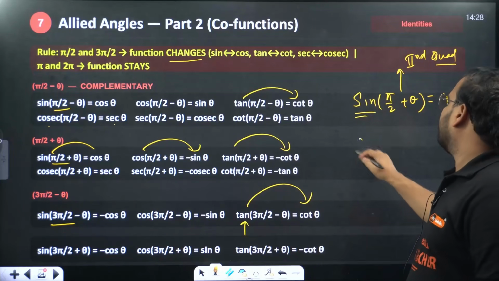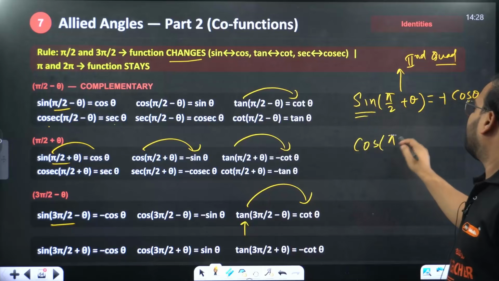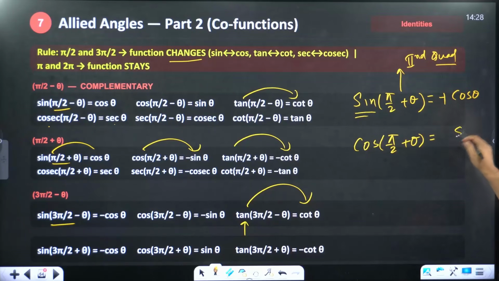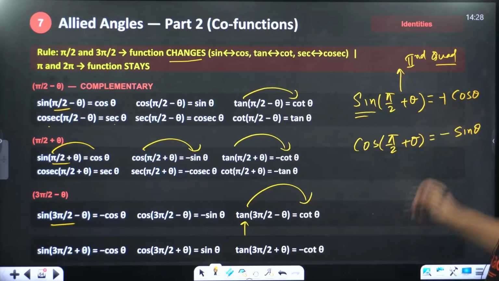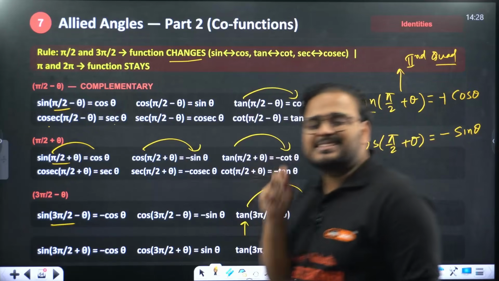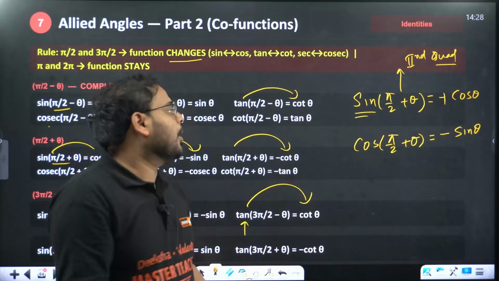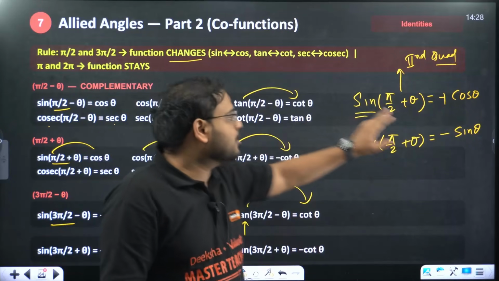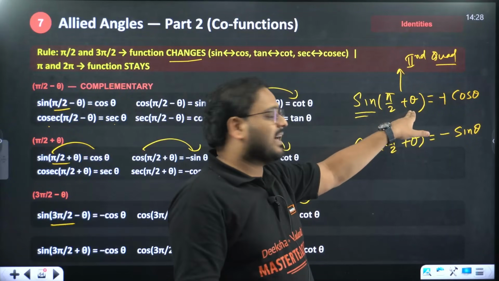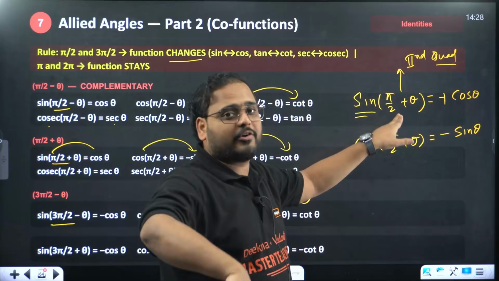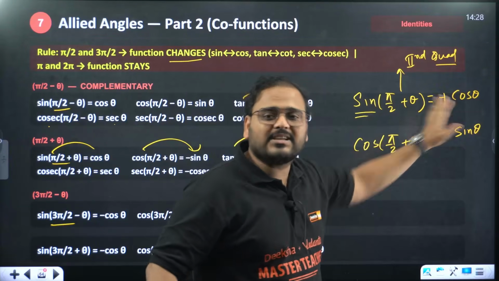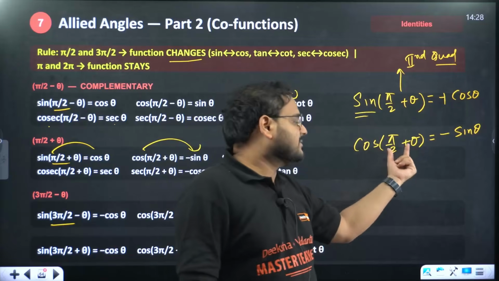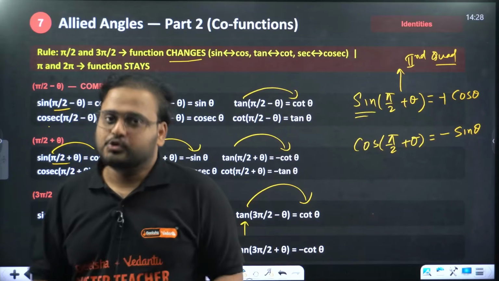But if you apply cos of pi by 2 plus theta, what will happen over here? Cos becomes sine. This will be negative because when you check for the sign, plus or minus, you have to check on the operating ratio, not on the resulting ratio. Operating is sine over here. This angle is in the second quadrant. Now you apply the quadrant rule. Sine in the second quadrant is positive. Now cos in the second quadrant is negative because the angle is in the second quadrant, hence it is minus. So I hope this is clear.